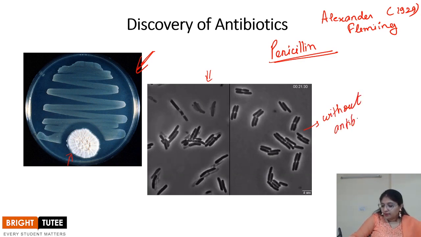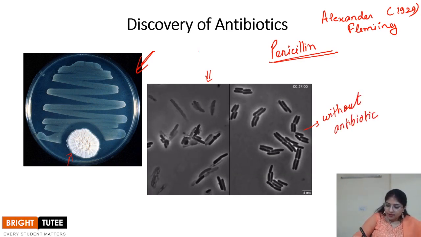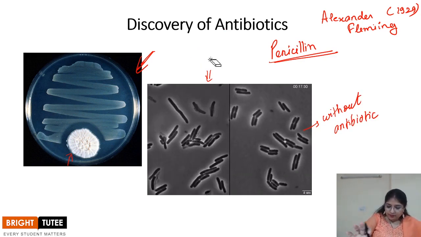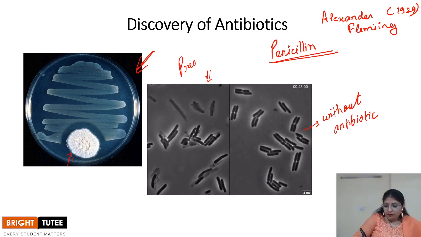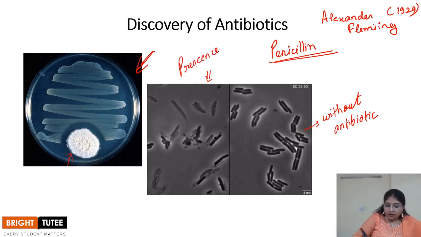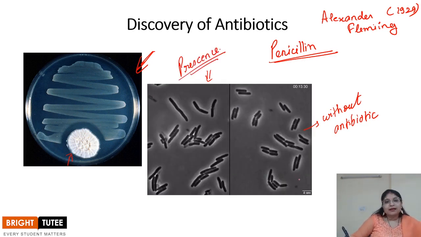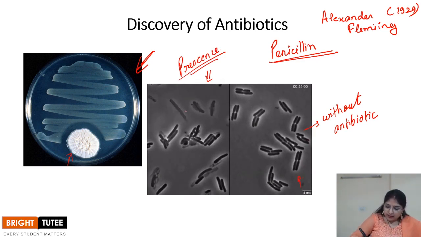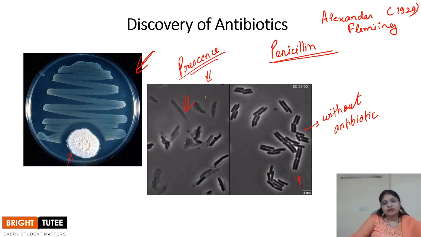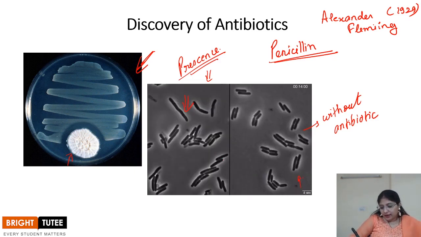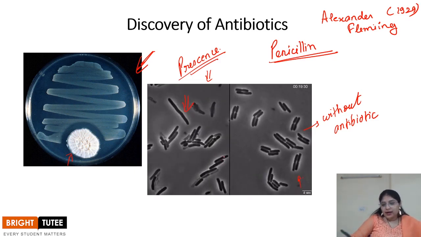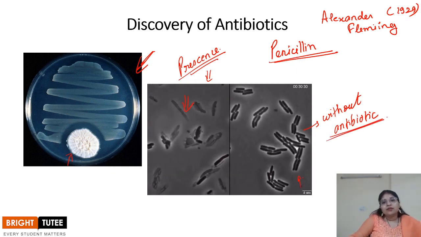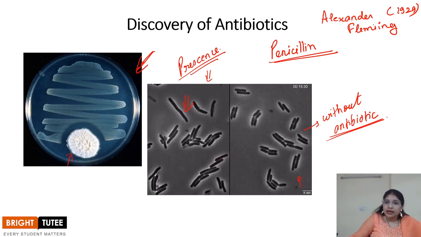And this is with the presence of antibiotic, right? And you can see that over here the bacteria are increasing in number, they are easily growing, whereas in the case of this particular slide you can observe that the bacteria are being killed, right? This video helps us in understanding the function of the antibiotic.